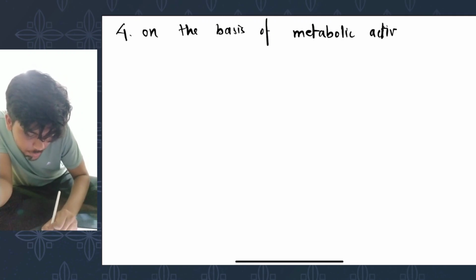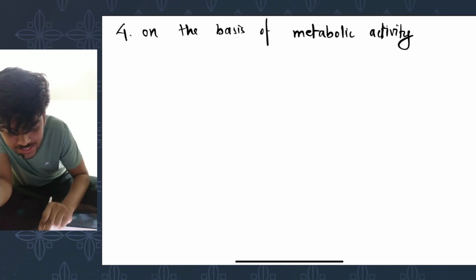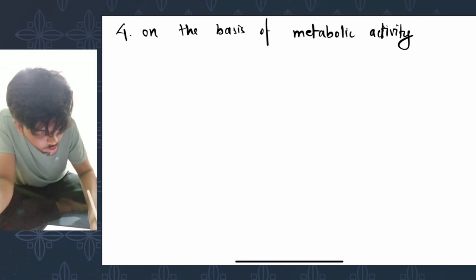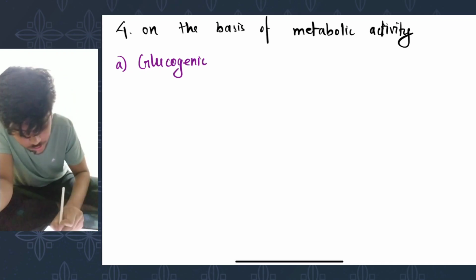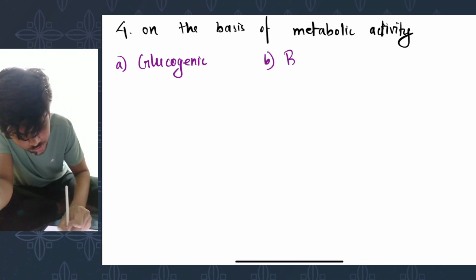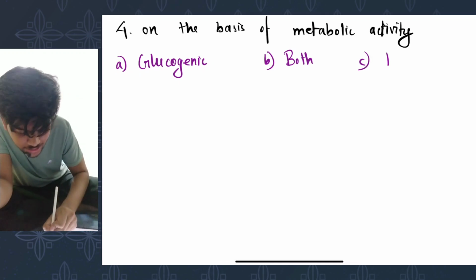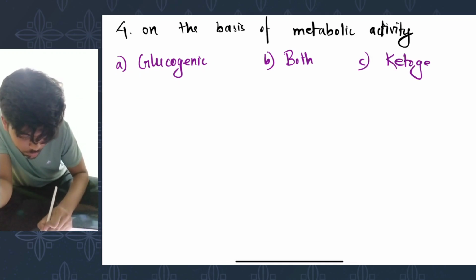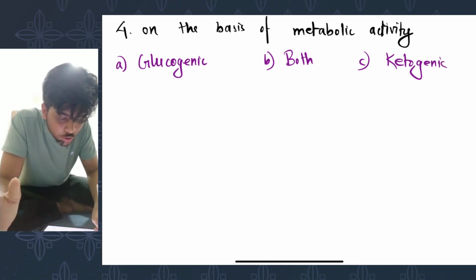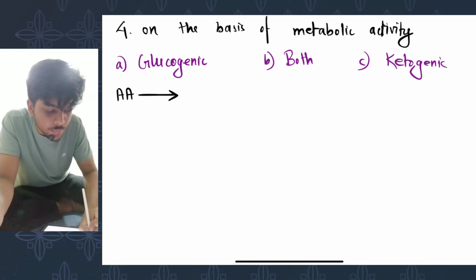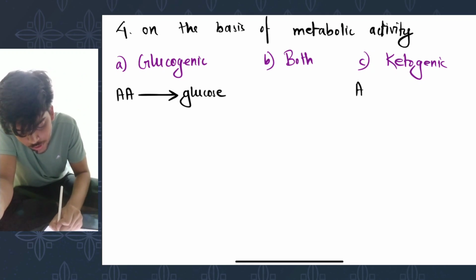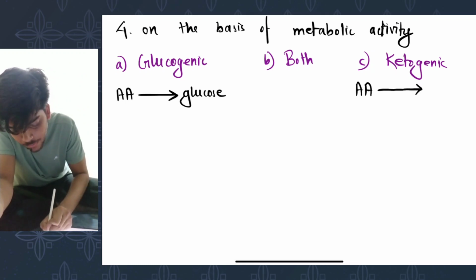So on the basis of metabolic activity, amino acids are of 3 types. Number A, glucogenic. Number B, both. And number C, ketogenic. Basically, glucogenic amino acids are those amino acids that upon metabolism give glucose. And ketogenic amino acids are those amino acids that upon metabolism give ketone bodies.